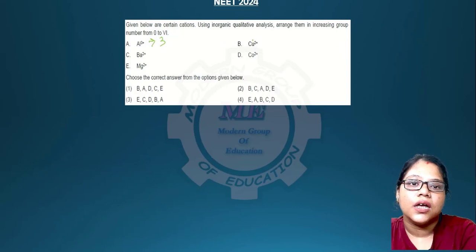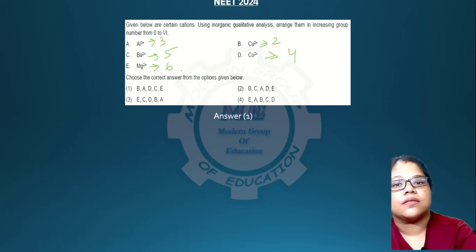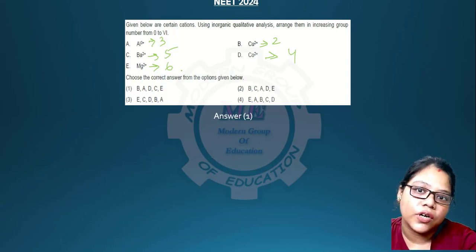This belongs to group 3, this belongs to group 2, this belongs to group 5, this belongs to group 4, this belongs to group 6. So according to that, if you arrange, your answer will be answer 1. Okay, in increasing order you have to arrange, means Mg2 plus will come first.